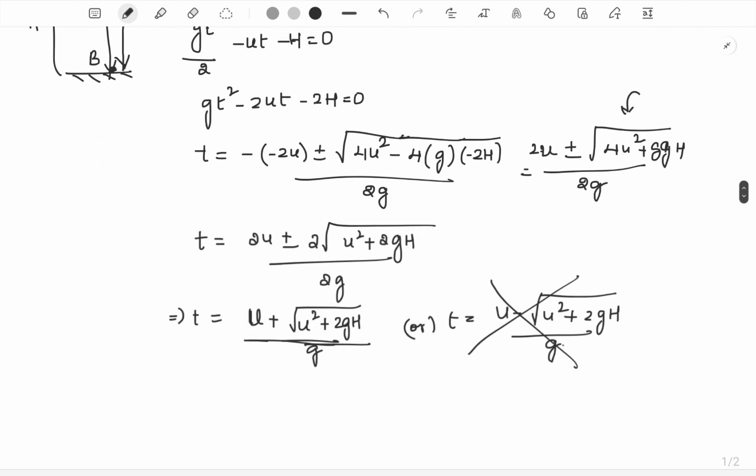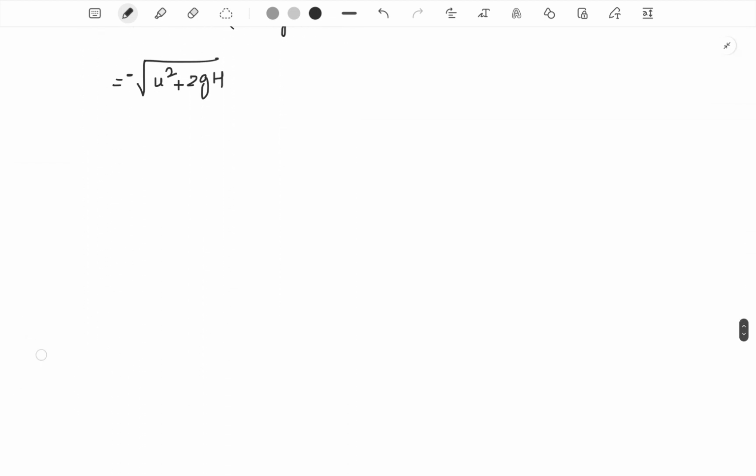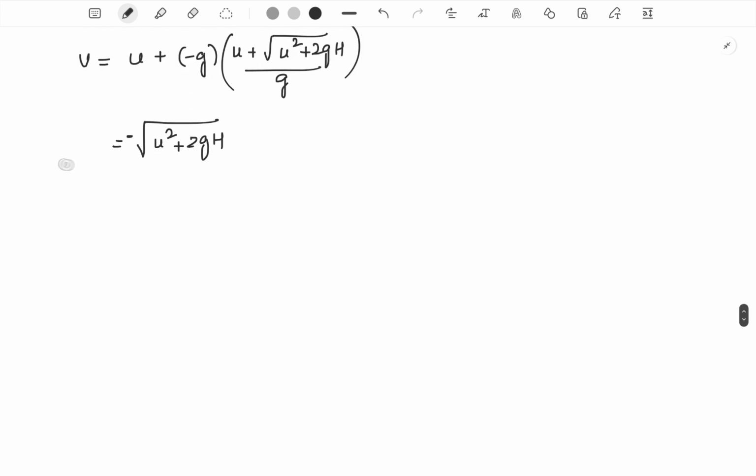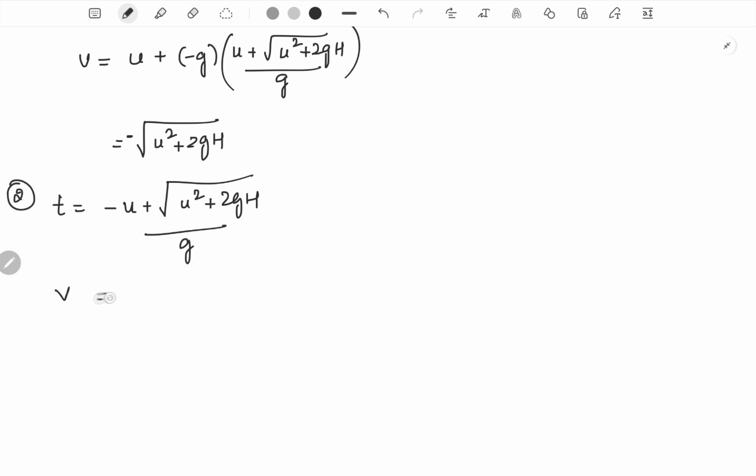So in that case, the time would be minus u plus root of u square plus 2gh divided by g, and the velocity just before impacting the ground would be this.